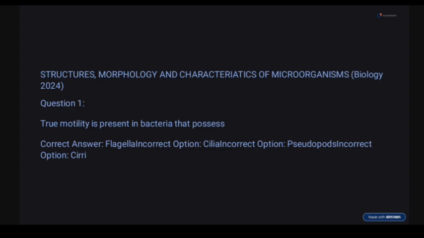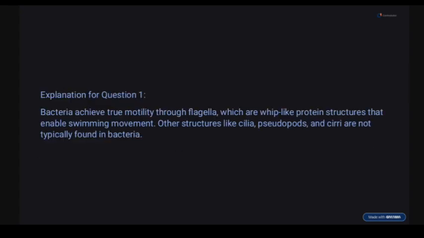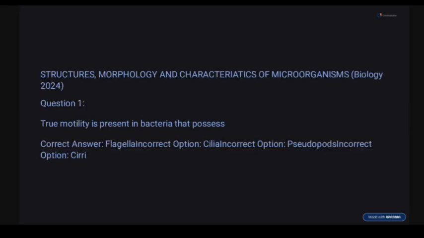The flagella is a whip-like protein structure that enables them to perform swimming. Other structures like pseudopods and cilia are not found in bacteria. Pseudopods are found in amoeba, and cilia are found in protozoa. So the other ones are not found in bacteria.